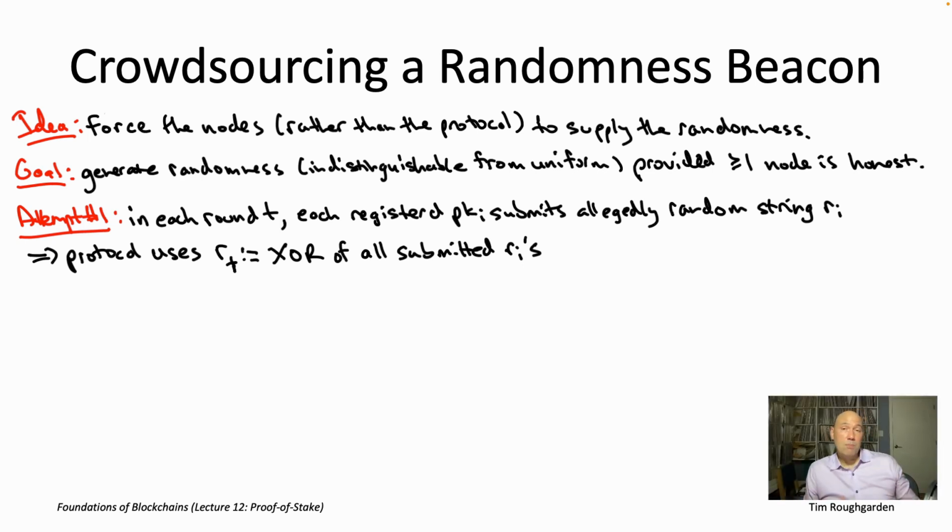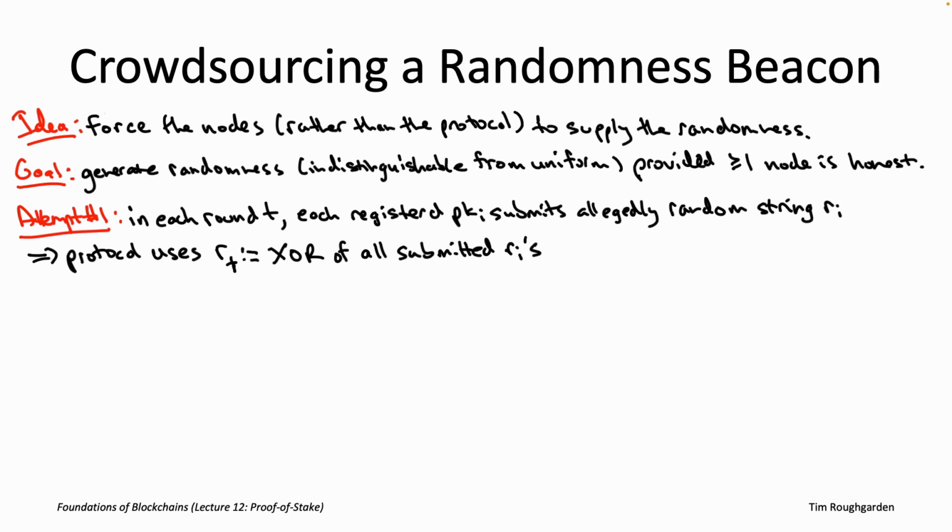Now, from the protocol's perspective, there's going to be some period of time within the round where it's accepting these contributions, and the protocol can't count on hearing from everybody. If there's 20 public keys registered in the staking contract, maybe only 17 of them wind up submitting signed proposals for the randomness. Those other 3, maybe they're Byzantine, maybe there's network failures, who knows? So when the time expires, the protocol is just going to take whatever proposals it got, like 17 R sub i's, XOR them all together, and then use that as the pseudo-random seed R sub t.